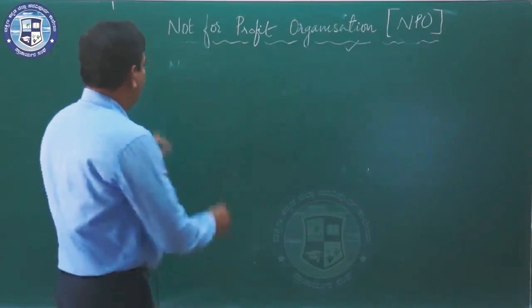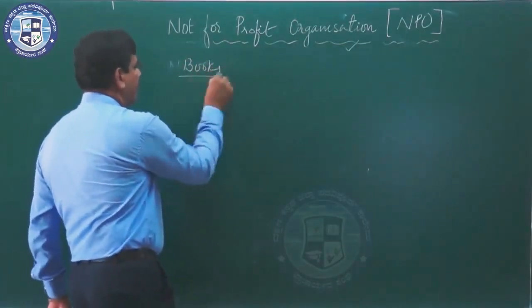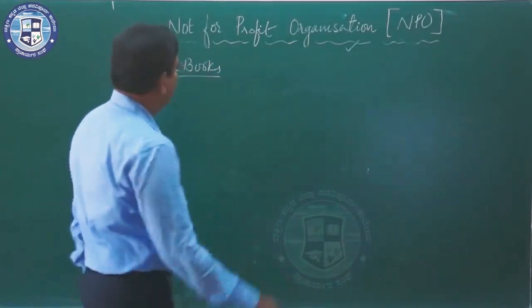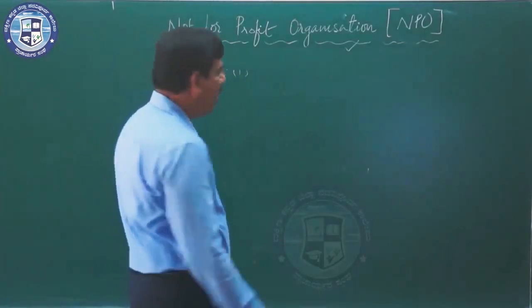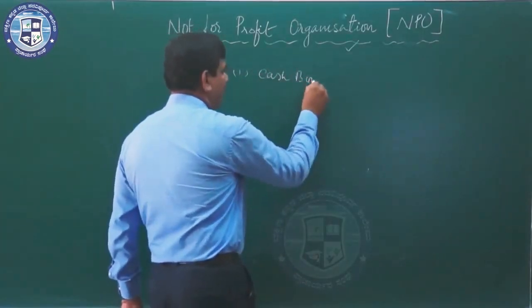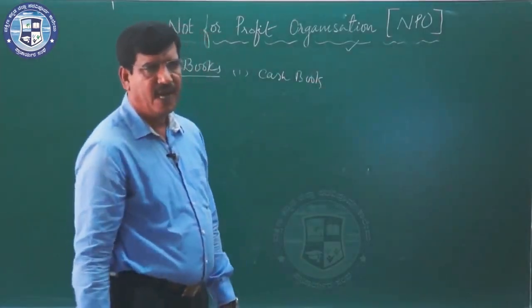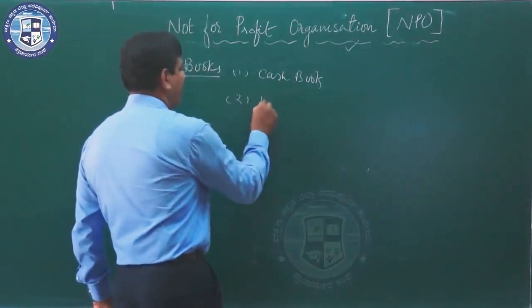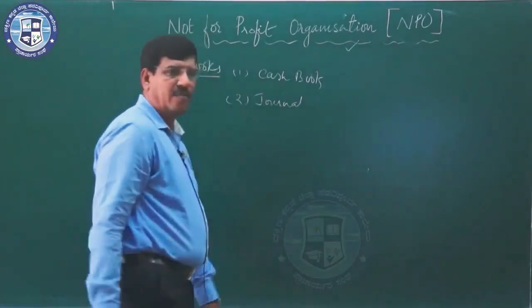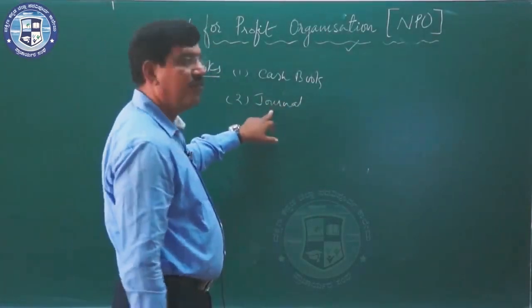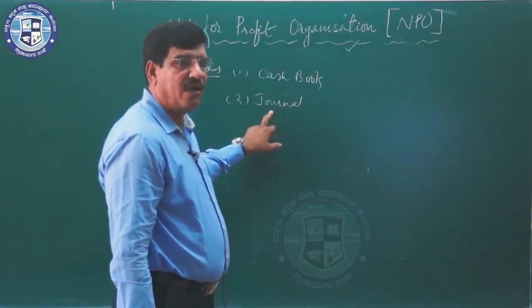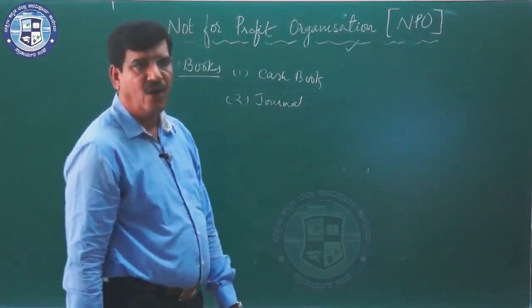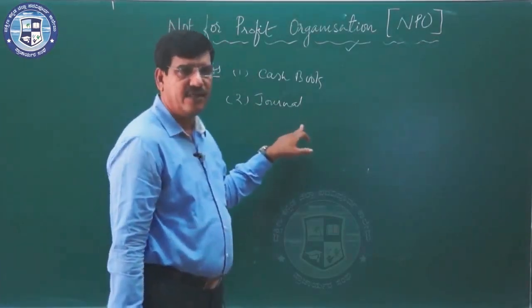So what are the books maintained under NPO? The important books maintained under NPO are the cash book. Cash book is the summary of all cash receipts and cash payments. And a journal may be prepared. In this journal, we write the non-cash transactions, or the transactions other than cash, like depreciation or bad debts. These items are entered in the journal.